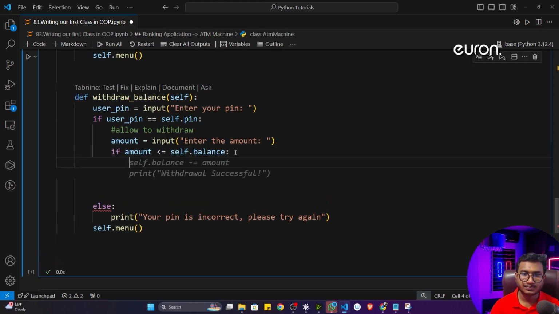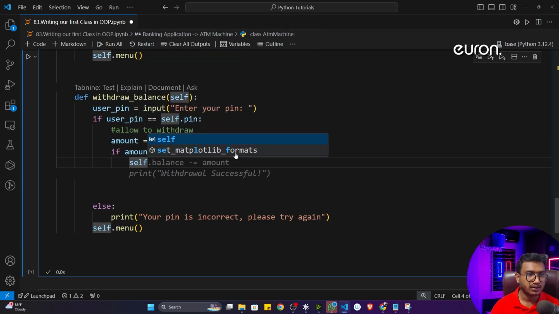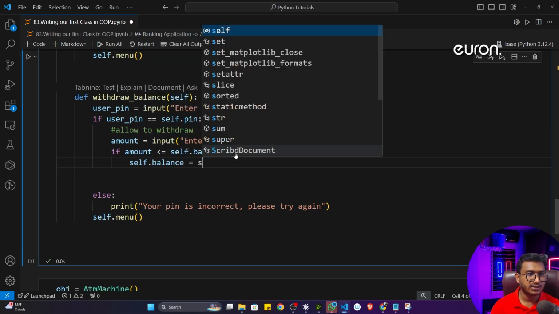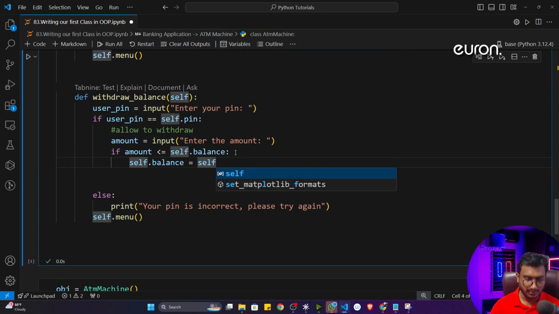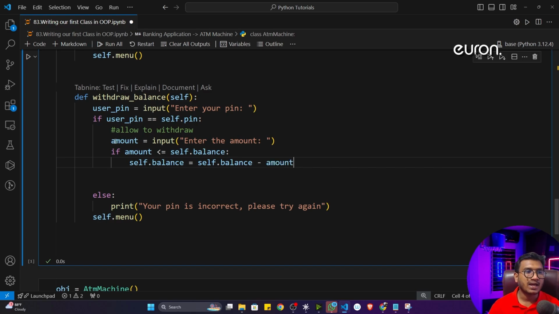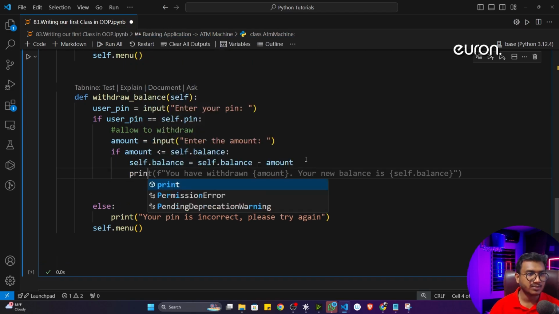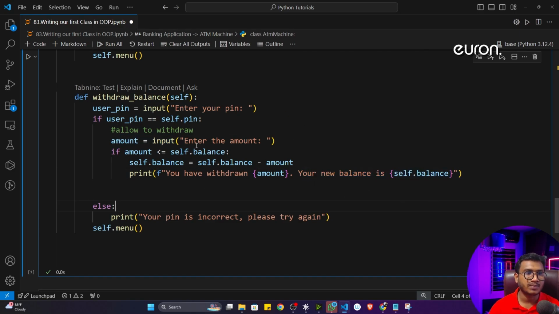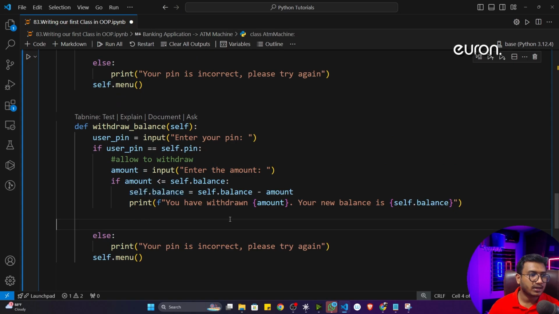So here I'll just write self.balance is equal to self.balance minus the amount. That means the amount he is giving, I'm doing the subtraction operation with my main account balance. Then simply I'll give a message, you have withdrawn this much of amount and your new balance is self.balance. That means after doing the subtraction operation, whatever balance you have left should be my current balance right now. All right, I think it is fine now.